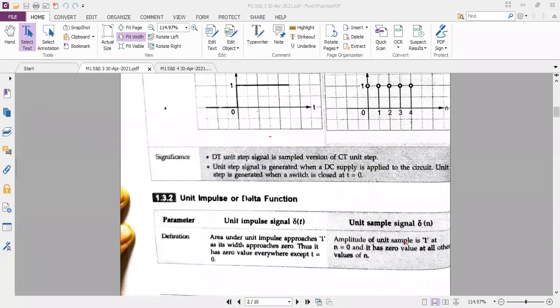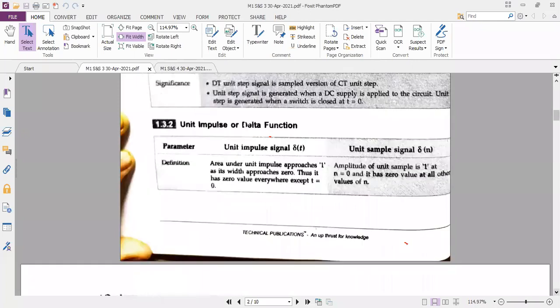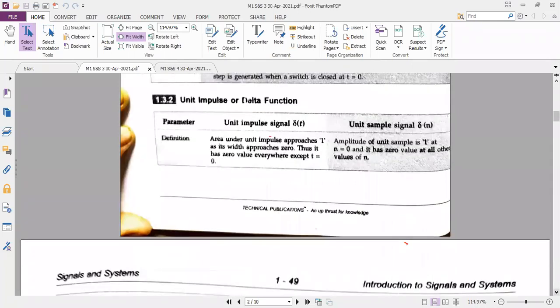Now the next signal is the unit impulse or delta function. I used to tell what the meaning of impulse is. The unit impulse, the other name is the delta function. You can see the definition here and we will see the diagram of how it is. The unit impulse signal represents that the area under the unit impulse approaches 1 as the width approaches 0. It is better understood with the help of the diagram. You can see the diagram.